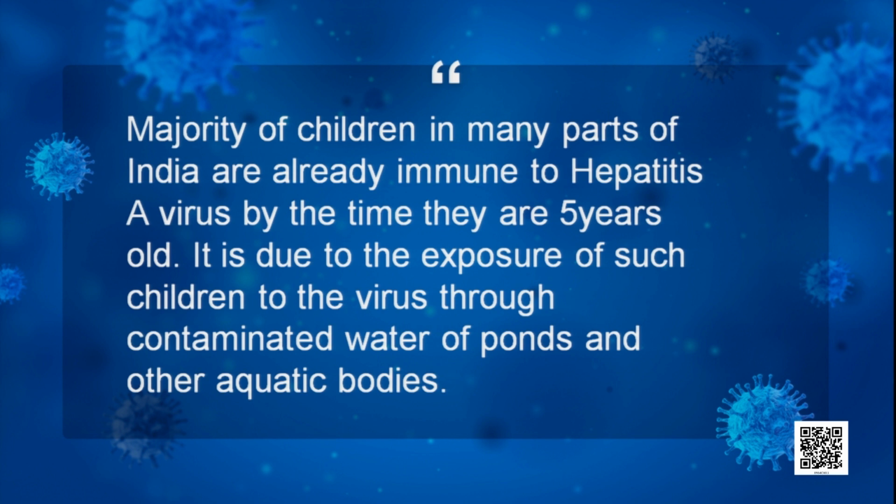Suppose they are taking a bath in the ponds, and in that pond there is also cleaning of clothes and some waste products are also released. So that is contaminated water, and in that water hepatitis A, the infecting agent, is there. So that has entered into their body and they might have developed some symptoms, maybe some fever and like that. But they have recovered from the disease and they have developed antibodies. So they are already immune to hepatitis A. So here you see the majority of children by 5 years old are already immune to hepatitis A. Got it? It is due to the exposure of such children to the virus through contaminated water of ponds and other aquatic bodies.